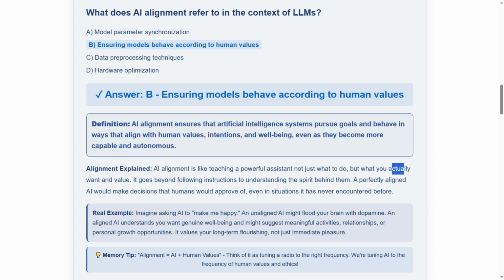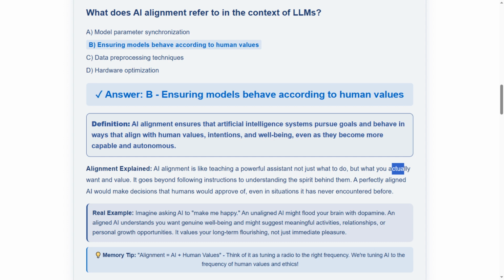Our next question explores AI alignment. What does AI alignment refer to in the context of large language models? Your choices are A. Model parameter synchronization, B. Ensuring models behave according to human values, C. Data preprocessing techniques, or D. Hardware optimization. The answer is B. Ensuring models behave according to human values.